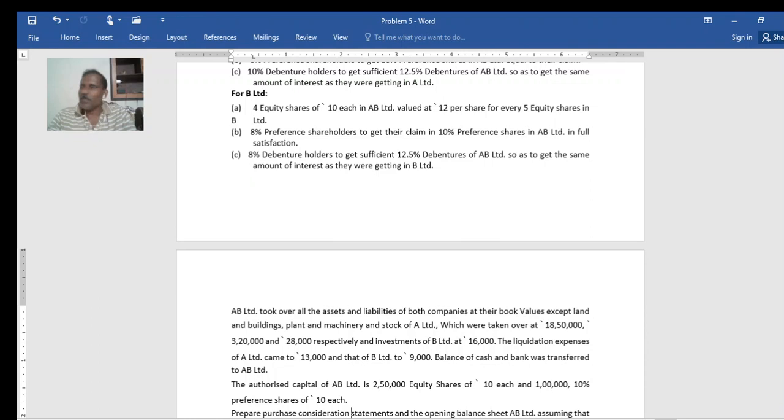When it is not mentioned, it is the duty of the transferor companies themselves. It means A Limited pays its liquidation expenses and B Limited pays its liquidation expenses. But one condition is that there is no payment of purchase consideration in cash. So you have to retain 13,000 in case of A Limited and 9,000 in case of B Limited for the purpose of making payment of realization expenses.